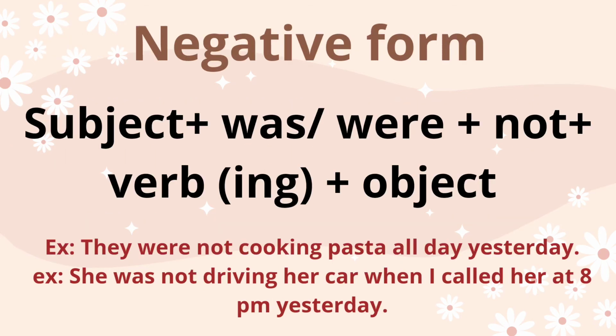Then we have the negative form. We put the subject plus was or were plus not plus the verb plus ing, and then we put the object. For example, they were not cooking pasta all day yesterday. She was not driving her car when I called her at 8 p.m. yesterday.